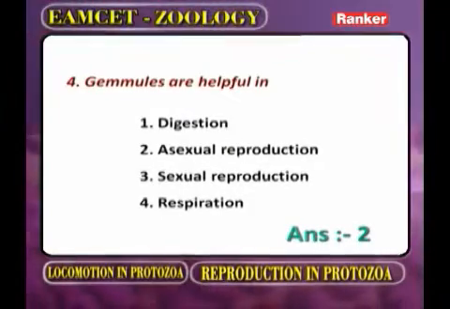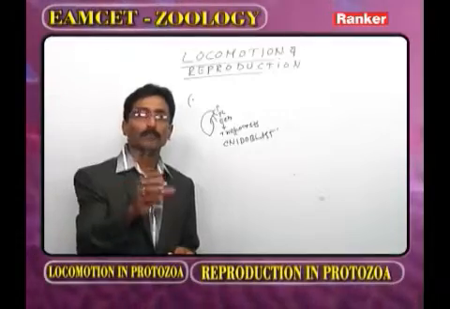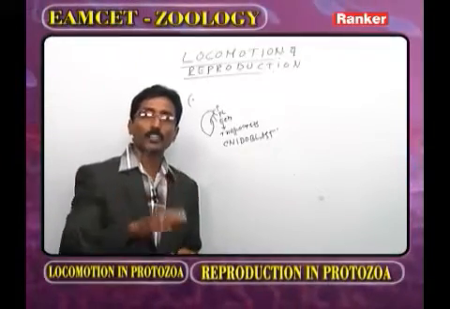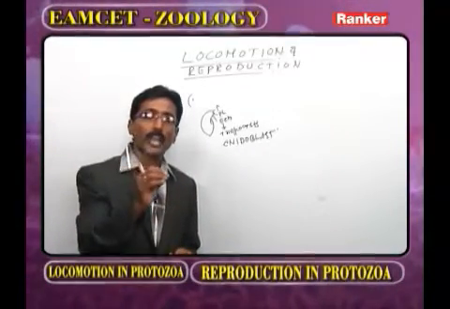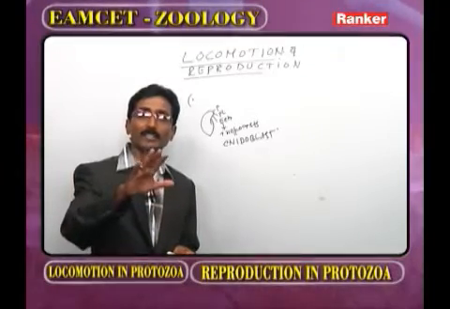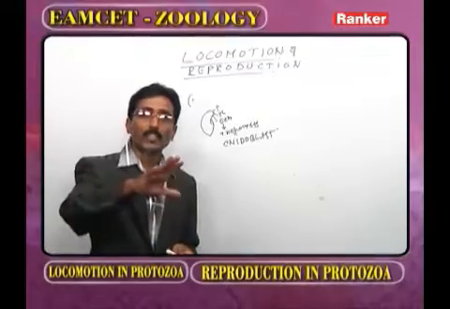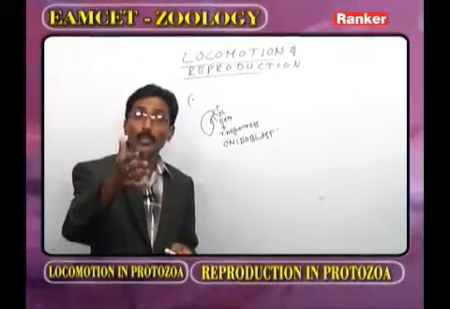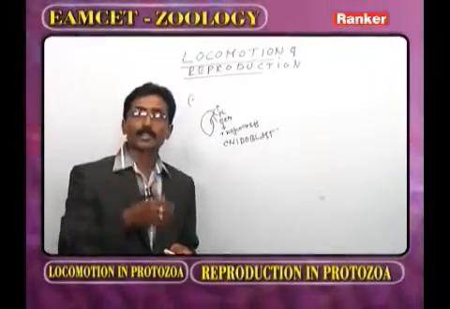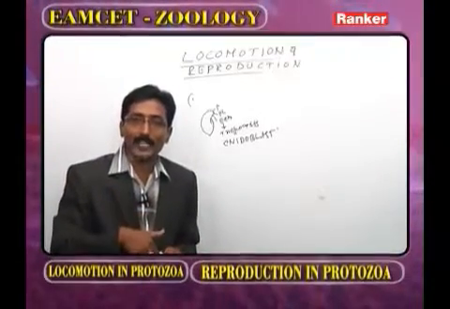Gemmules are helping. Now as we observe gemmules, take for example the phylum Porifera. In all freshwater sponges and shallow marine water sponges, whenever the conditions are unfavorable, the shallow marine water dries up, the freshwater dries up, then what is going to happen? They perform asexual reproduction by internal budding. What is meant by internal budding?